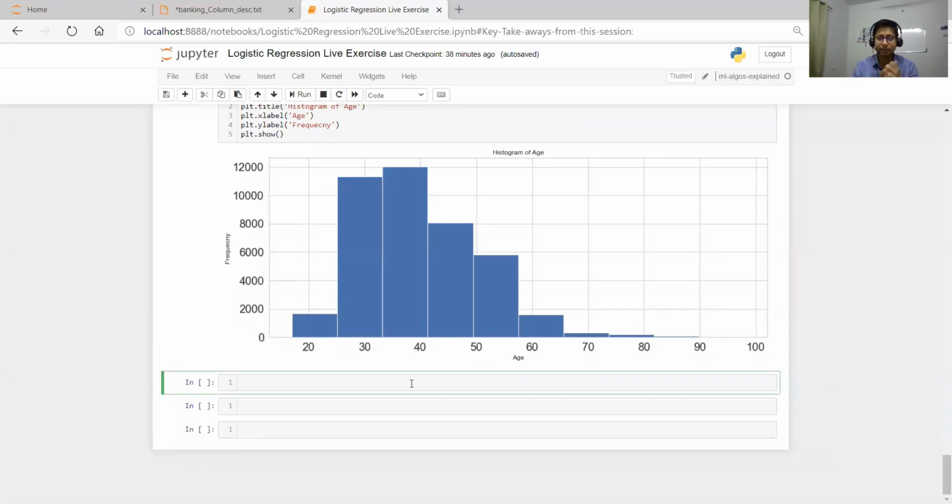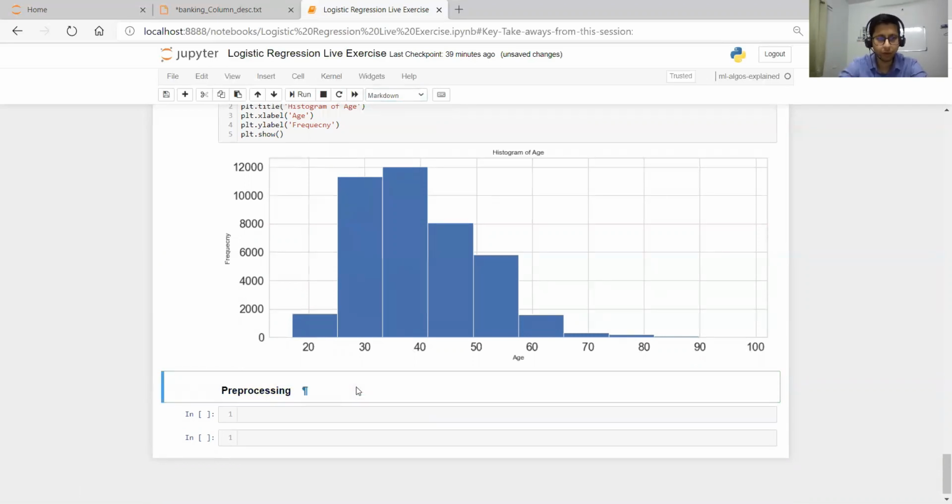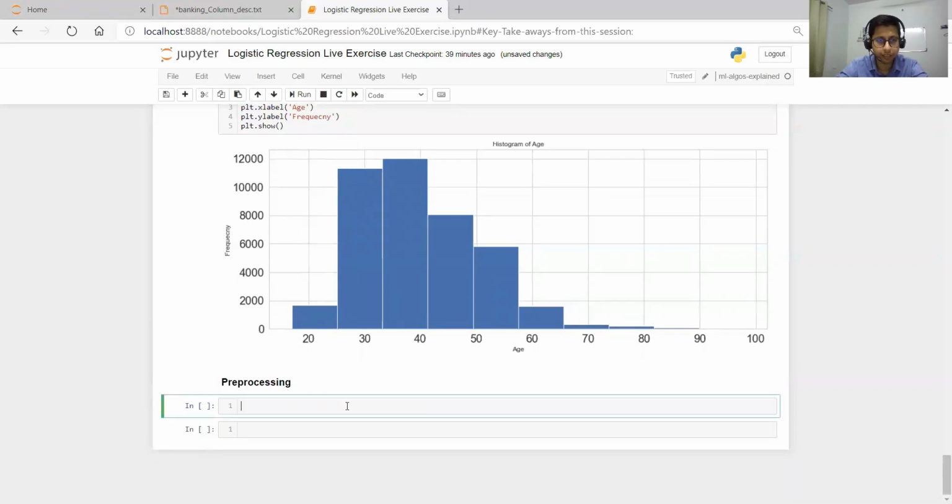I just gave you some idea of how to draw this visualization. Let's move further to pre-processing. That is very important. Pre-processing. Okay, let's change to markdown. So inside pre-processing, let's first understand what the info is.